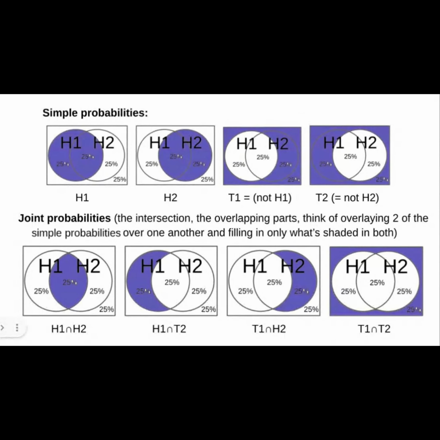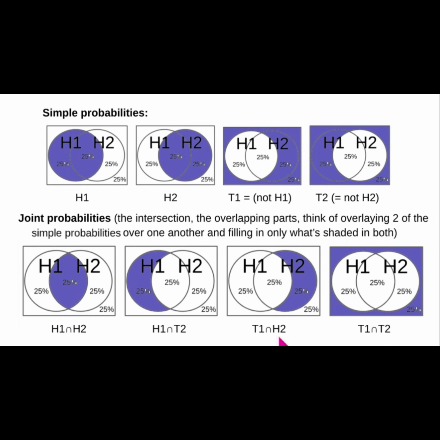What's the probability of heads on both? That's H1 and H2. So that's the area that's shaded in both H1 and H2, which is this. H1 and T2 is the area where both H1 and T2 are shaded, which is this.